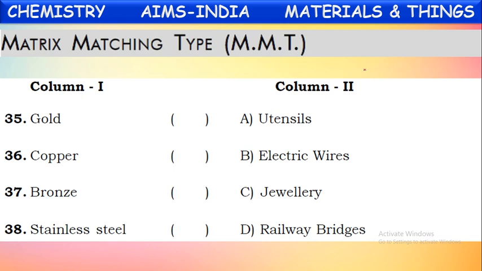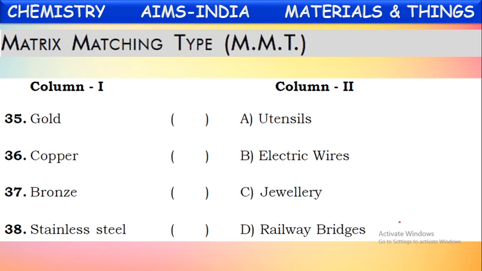Here, one more kind of question is given. They are matrix matching type questions. Here, the content given in column 1 may be matched with one or more options from column 2. You have to observe how many correct matchings there are, and give those. Observe here, they have given some materials and their uses in the second column. See which materials have which kind of use here.